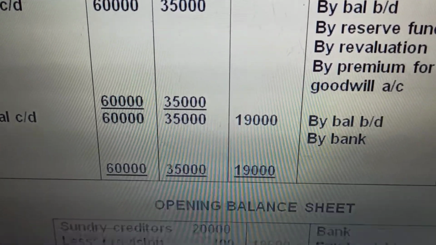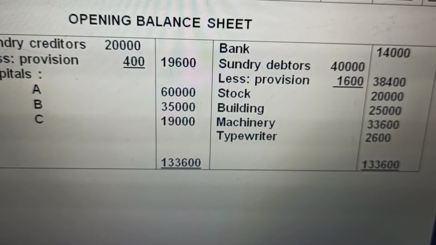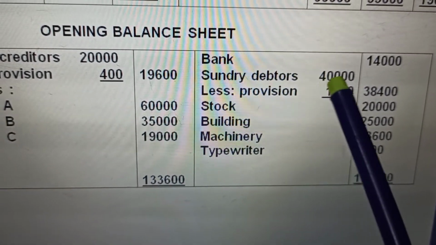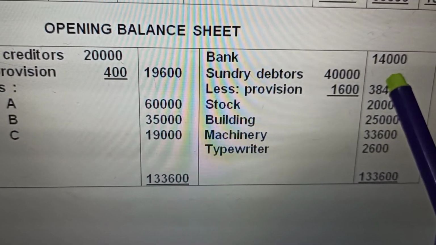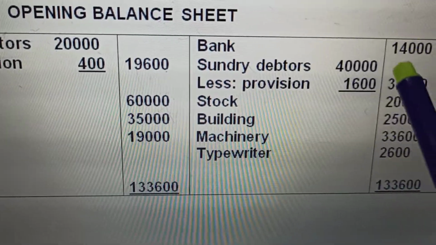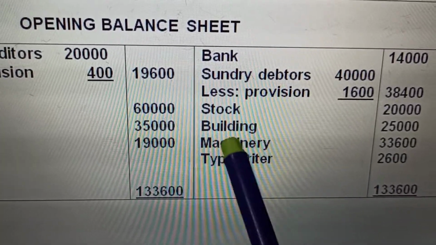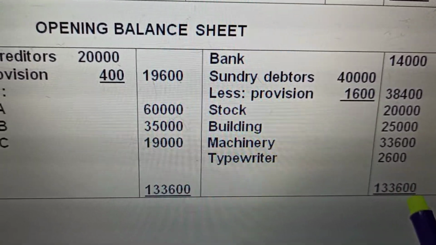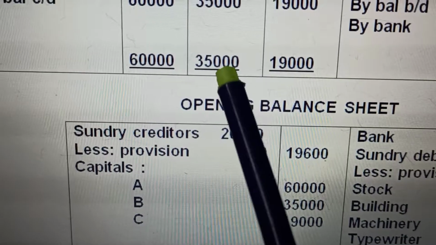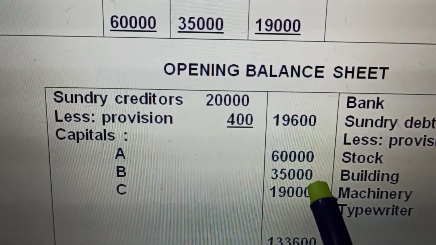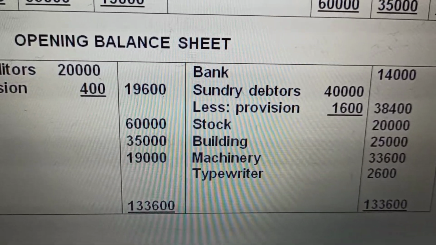With this, we make the opening balance sheet, making the adjustments. The bank will carry the amount that is there in the bank, plus the capital brought in cash, that is the cash and bank account. Sundry debtors minus provisions, and all the revaluation adjustments will be done. The stock, building, machinery and typewriter are at the adjusted values. And then the creditors minus provision, and these are the capitals as shown here, the adjusted capitals 60, 35, 19. The balance sheet tallies on both sides.